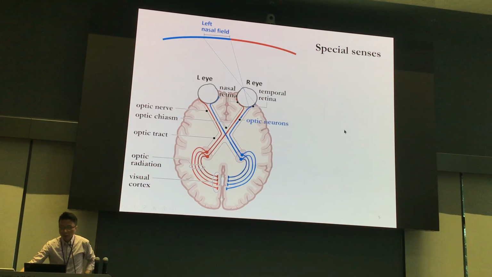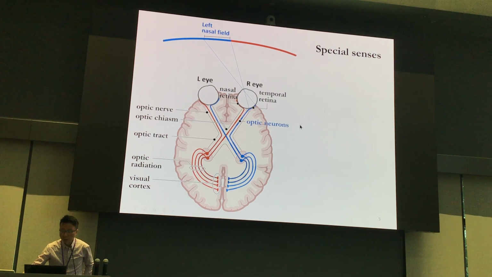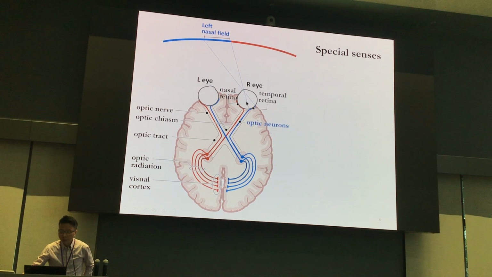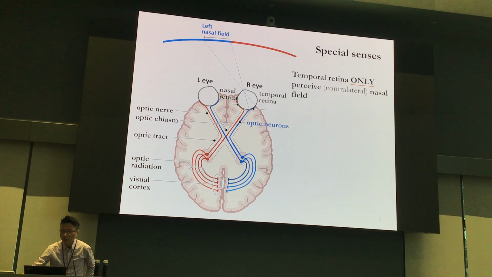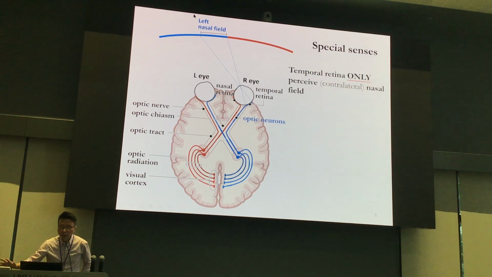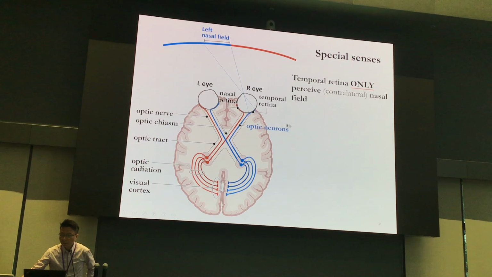Alright, this one is the special sense, especially the visual field. A lot of questions were received through email. Actually, you just need to have two important messages. You can see the temporal retina can perceive the nasal field. So for the examination, this is a quick message: the temporal retina only perceives the nasal field. Do you have to remember contralateral? Actually, no need.